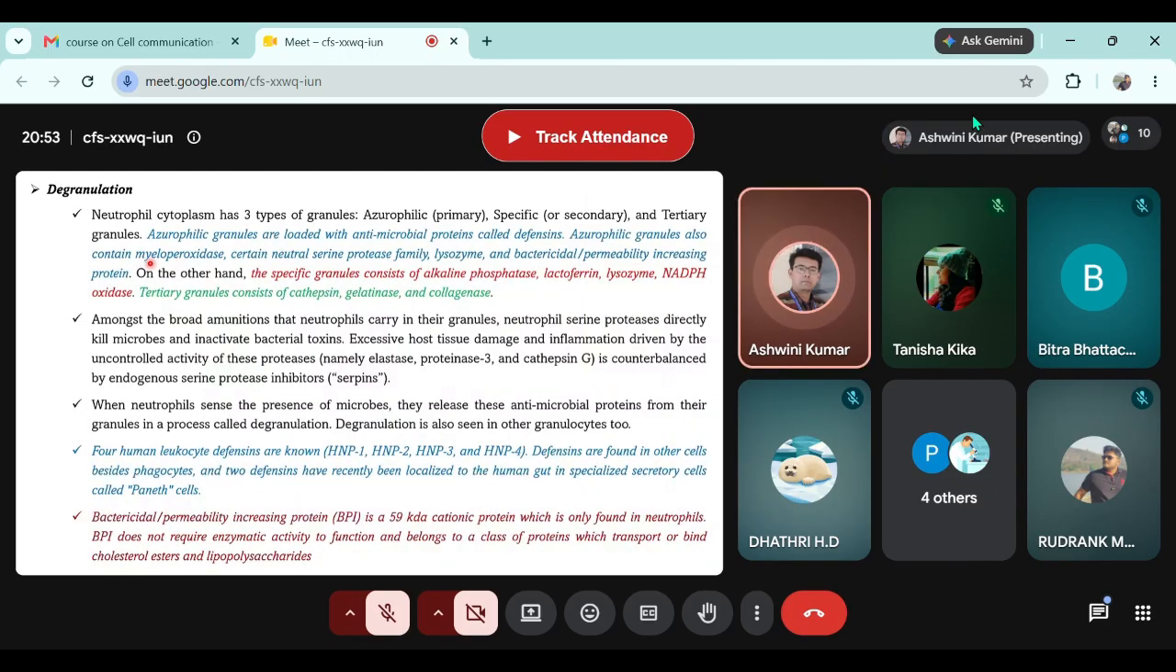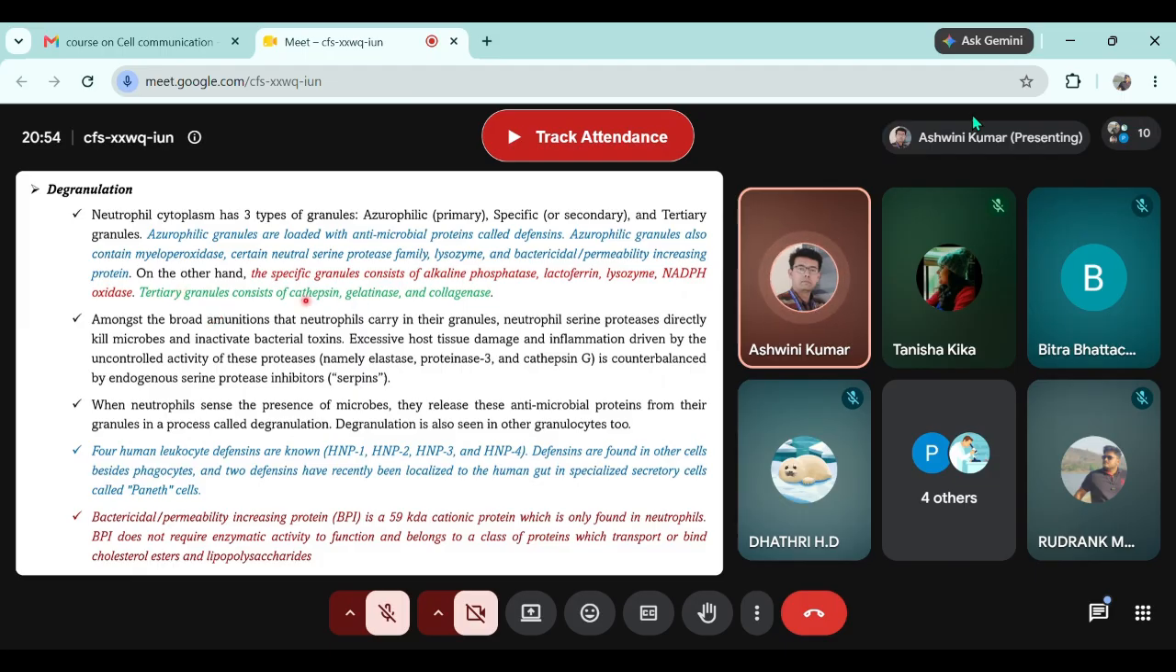Now the second mode of neutrophil-based killing is degranulation. It releases the enzymes present in the granules. Neutrophil has three types of granules: azurophilic or primary granules, specific or secondary granules, and tertiary granules. Azurophilic or primary granules are primarily loaded with antimicrobial proteins called defensins. They also contain myeloperoxidase and certain neutrophil serine proteases. They also contain lysozyme and bactericidal permeability-increasing proteins. So these are the things present in the primary granules.